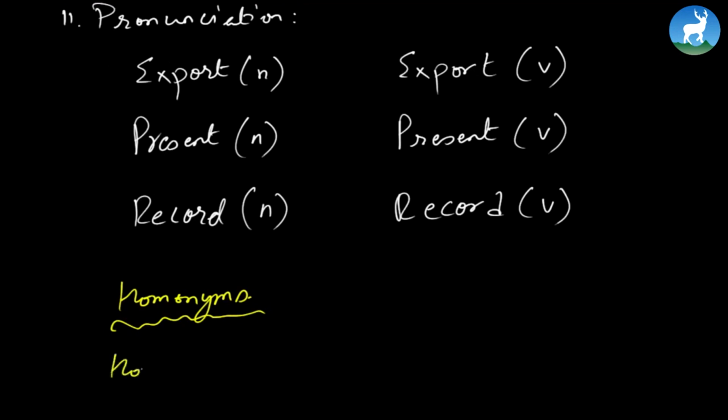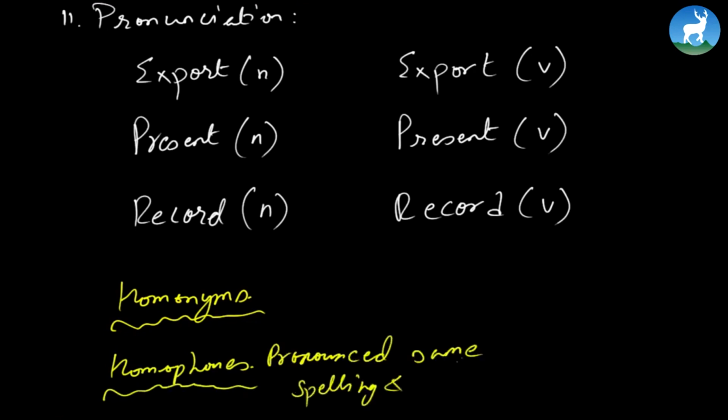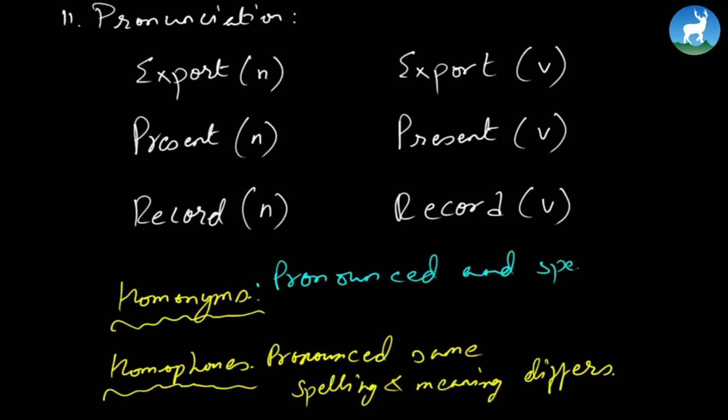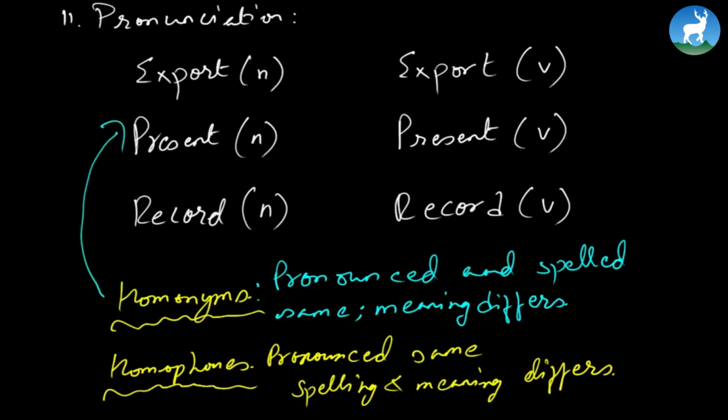And the other one is called homophone. In the case of homophones, they are pronounced the same, but spelling and meaning differ. In the case of homonyms, pronunciation and spelling are the same. Of course, even in this case, meaning differs. So here, expert, present, record are pronounced the same and have the same spelling. That's why these kinds of words are called homonyms. And there are certain words, for example, beer and bear. They're pronounced the same, but their spelling and meaning differ. They're homophones. So this is worth knowing.